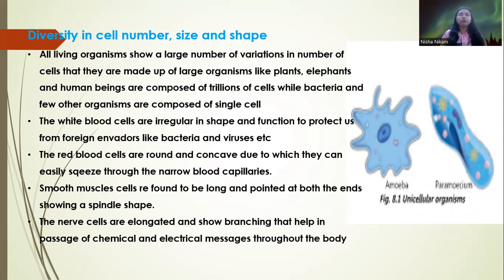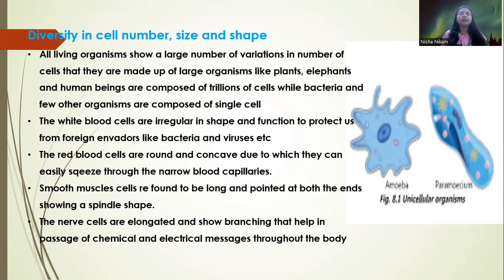Living organisms show a large variation in the number of cells. Bacteria are made up of a single cell, while plants and animals are made up of millions or trillions of cells. Again, cells are different. Cells have different shapes. White blood cells are irregular in shape and function to protect us from foreign invaders like bacteria and viruses.